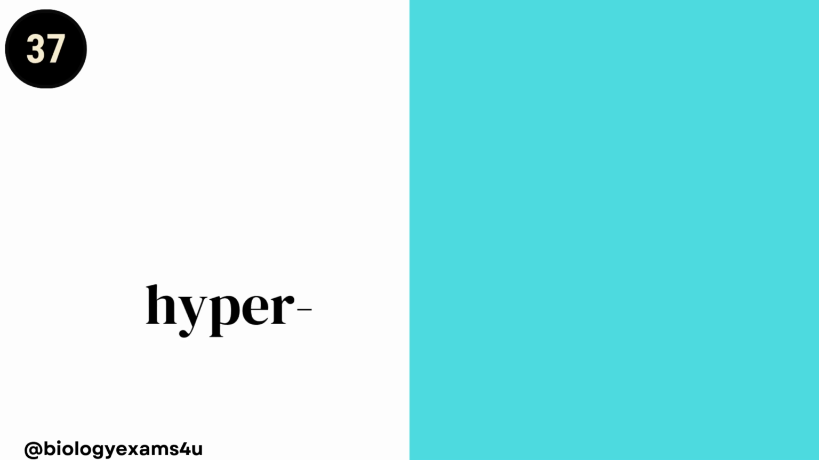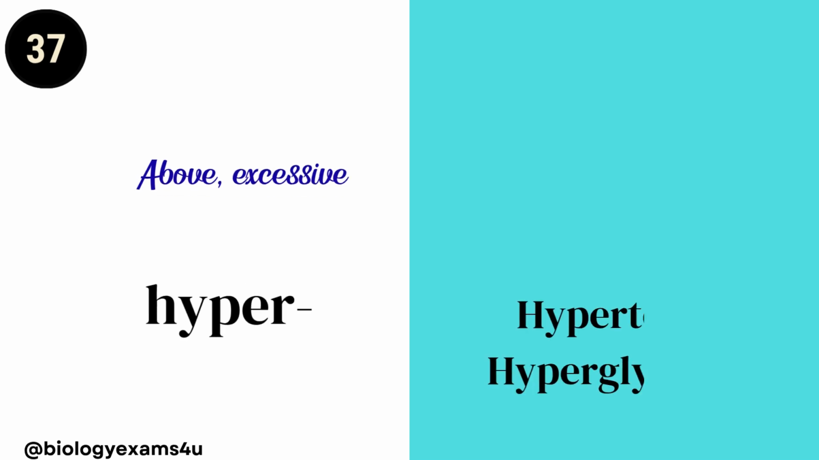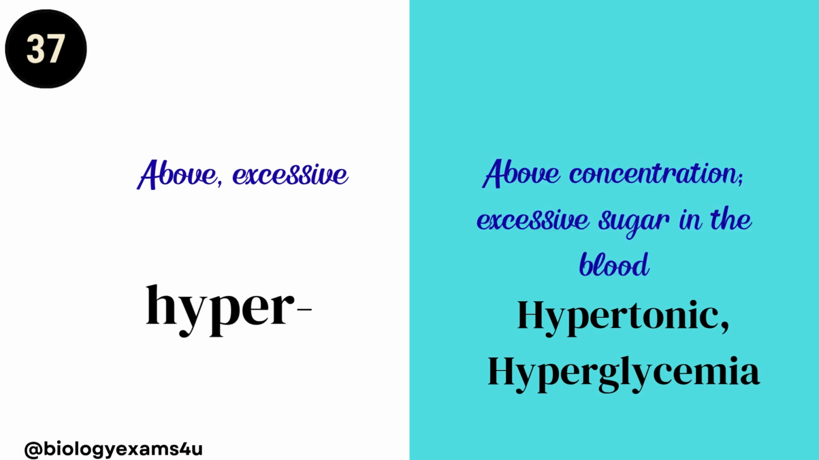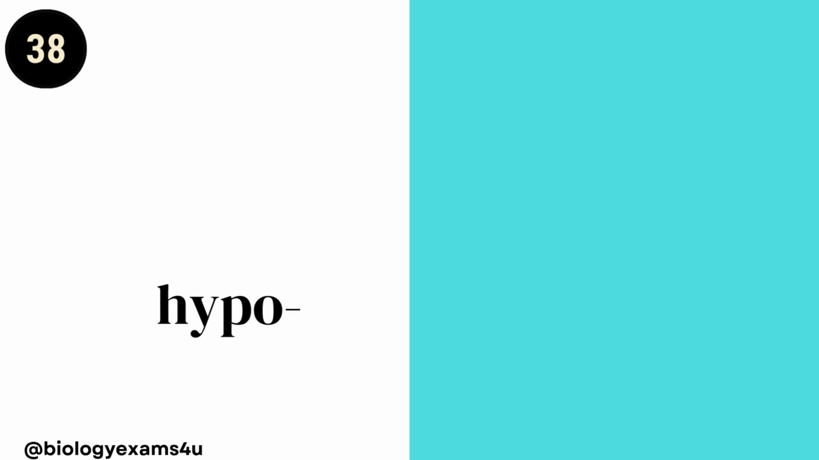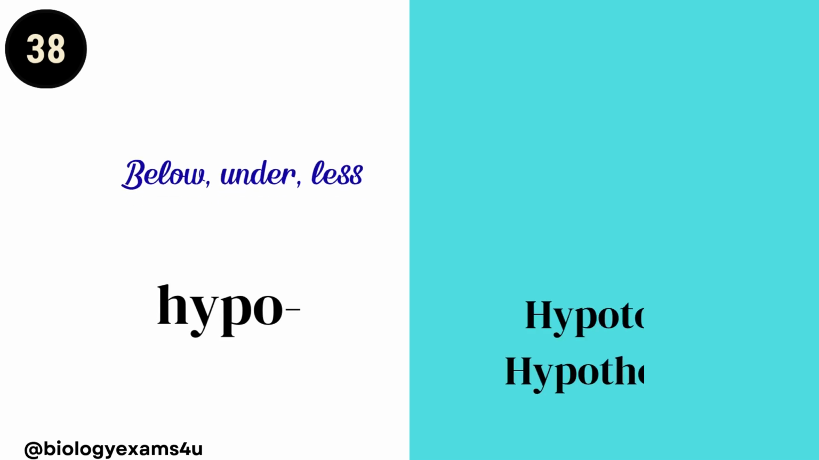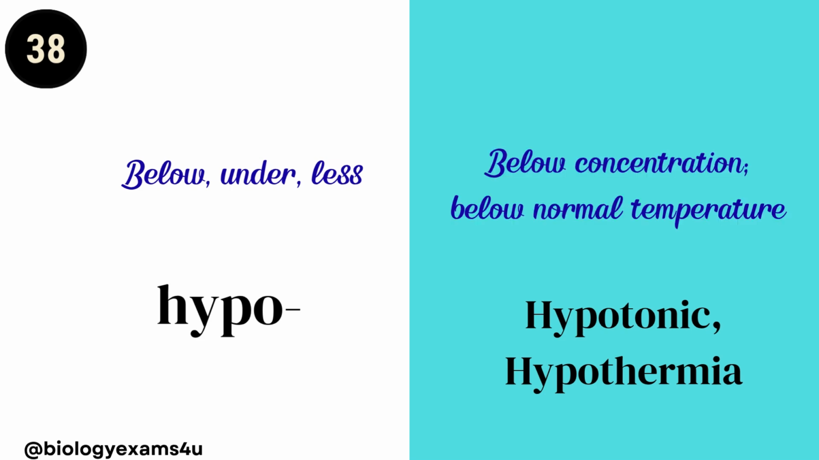Hyper. Hyper means above or excessive. Hypertonic or hyperglycemia. Hypertonic, above concentration. Hyperglycemia, excessive sugar in blood. Hypo means lower, below or less. Hypotonic or hypothermia. Hypotonic, that is below concentration. Hypothermia, below normal temperature.